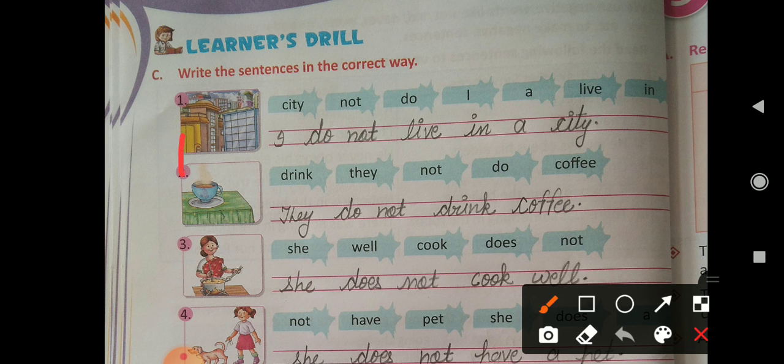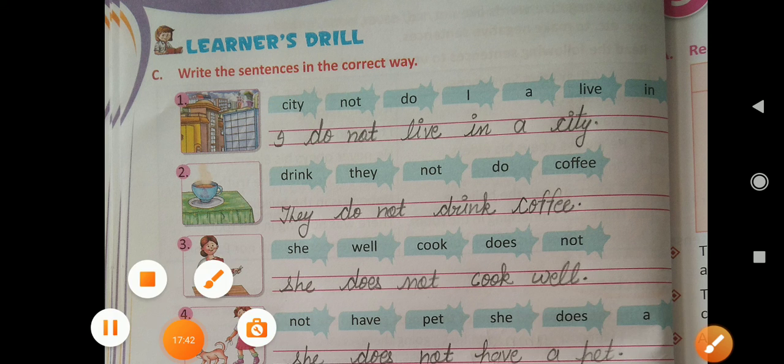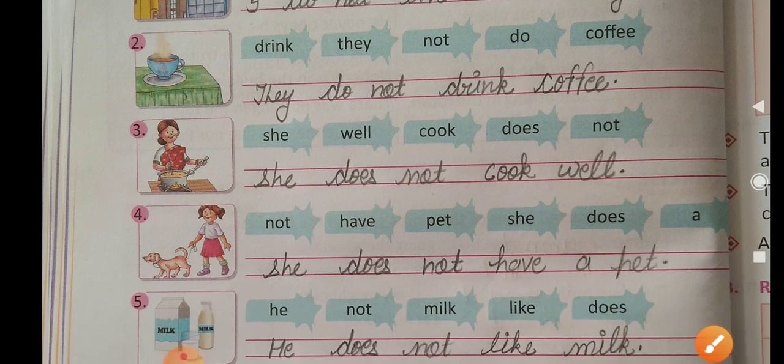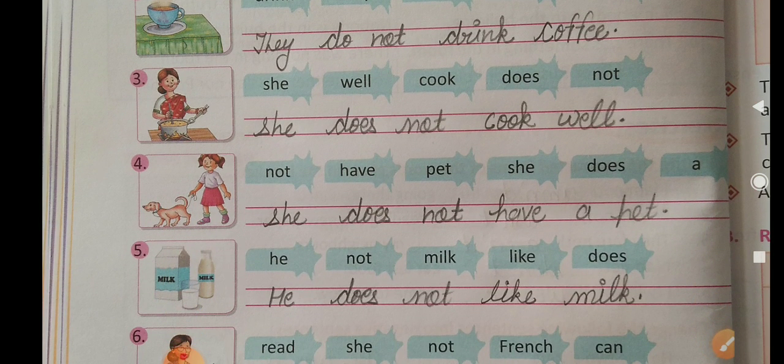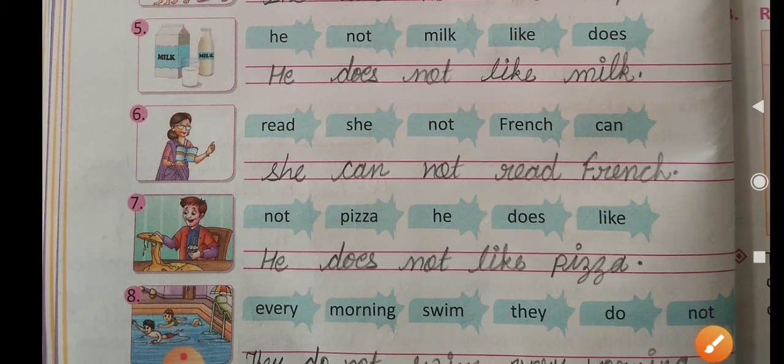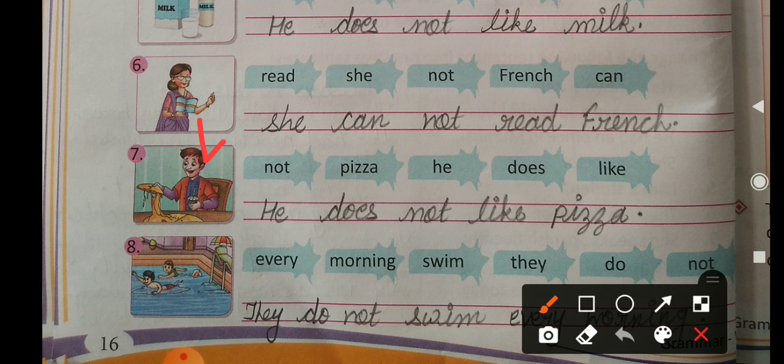First is: I do not live in a city. Now next is: they do not drink coffee. Okay. Third one is: she does not cook well. Number 4: she does not have a pet. Number 5: he does not like milk. Number 6: she cannot read French. Number 7: he does not like pizza. And number 8 is: they do not swim every morning.